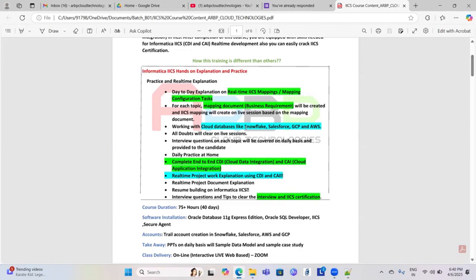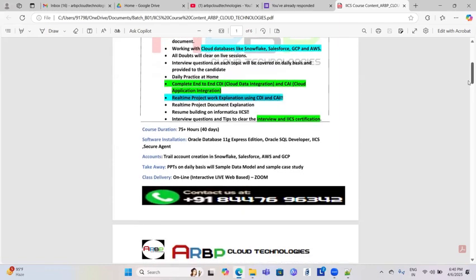Whatever the business requirement is, that will also be explained. Cloud databases like Snowflake, Salesforce, GCP and AWS, all doubts will be cleared in the live session. Interview question topics will also be covered once the class is over. We will take a dedicated class on this so that you can prepare for interviews, and an interview session will also be conducted. The real-time project will be explained for both CDI and CAI, so that you can do your real-time project, and I will guide which industry domain and what kind of things will come.